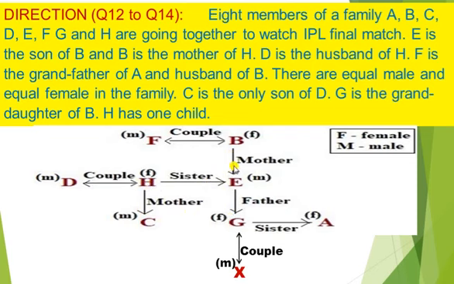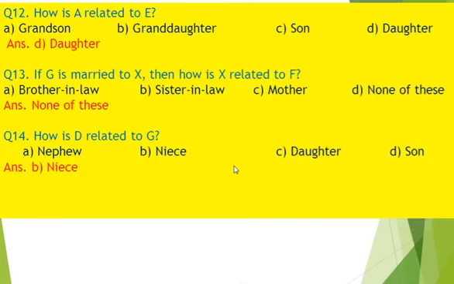So let's take our questions. How is A related to E? Our answer is option D, daughter. Question number 13. If G is married to X, then how is X related to F? In these options, there is no appropriate answer, so we take option D, none of these. Question number 14. How is D related to G? Our answer is B, niece.